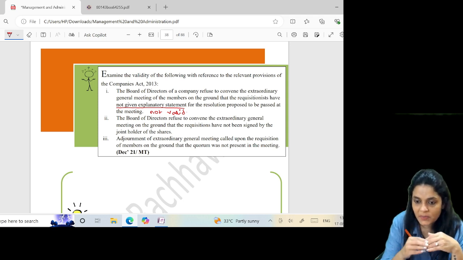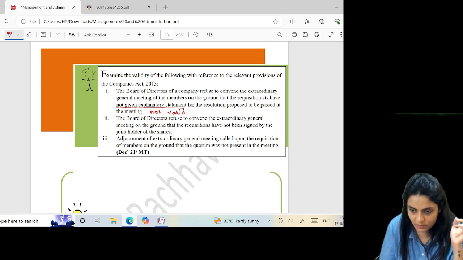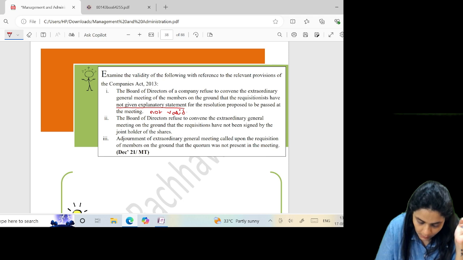If the resolution is a special resolution and the requisitionists call the meeting, they have to tell that, but they don't have to give the reason behind the requisition. The board of directors refused to convene the EGM on the ground that the requisition has not been signed by the joint holders. It is absolutely valid.